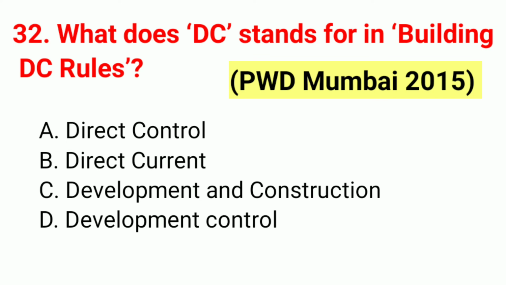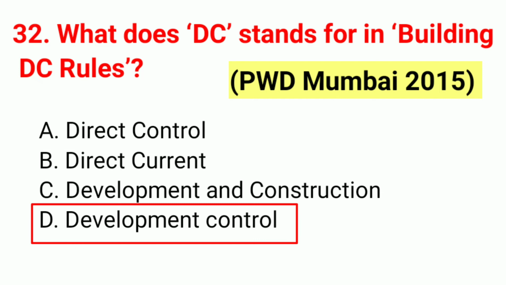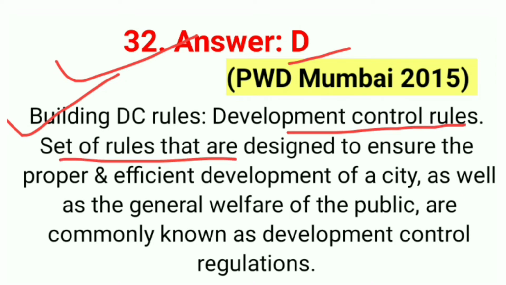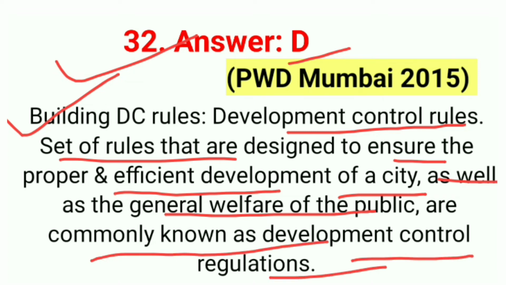Question number 32. What does DC stand for in building DC rules? This question was asked in PWD Mumbai 2015. So correct answer option D, development control. The answer to this 32 question is D. Building DC, development control rules, are a set of rules designed to ensure the proper and efficient development of a city as well as the general welfare of the public, commonly known as development control regulation. So correct answer option D.